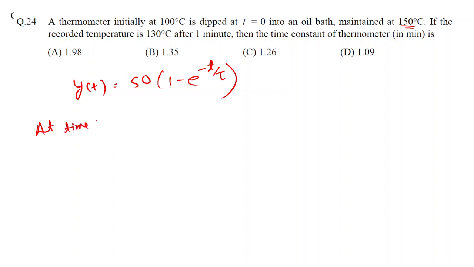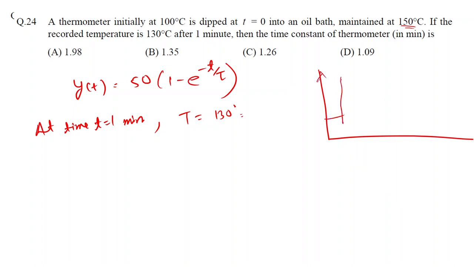Now at time t equal to 1 minute, we have the recorded temperature as 130 degrees Celsius. Okay, so if we take a look at this graph again, this is how the temperature will proceed, and here at time t equal to 1 minute, we have been given the temperature as 130 degrees Celsius.